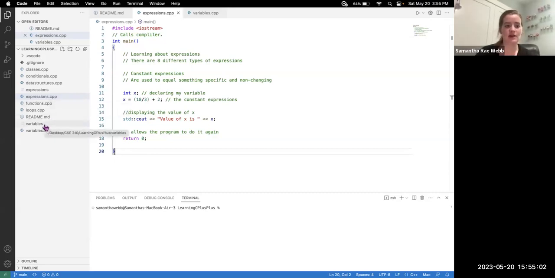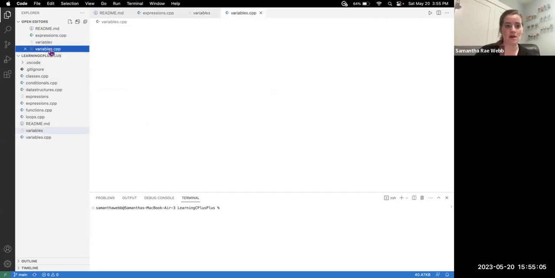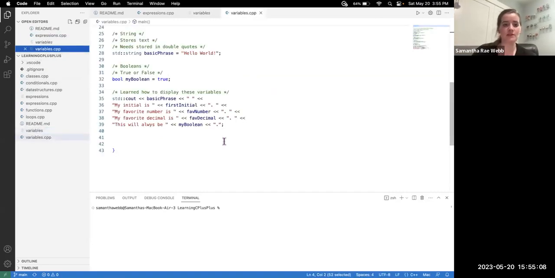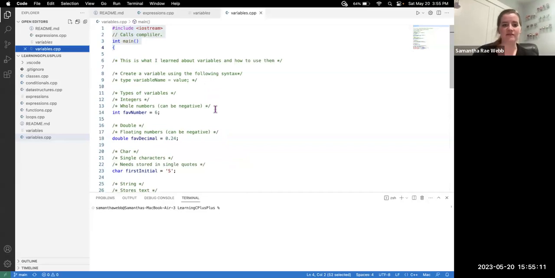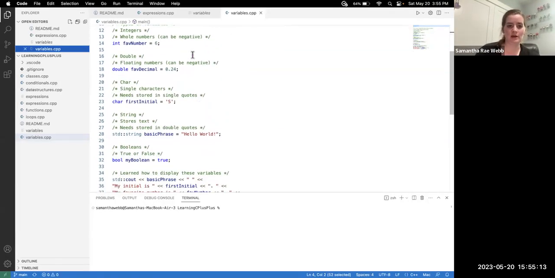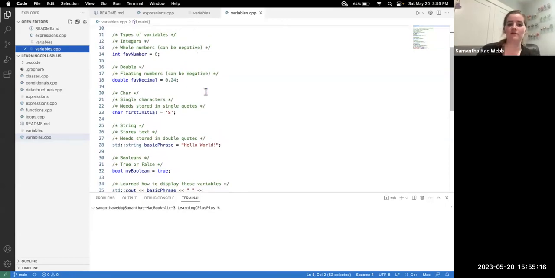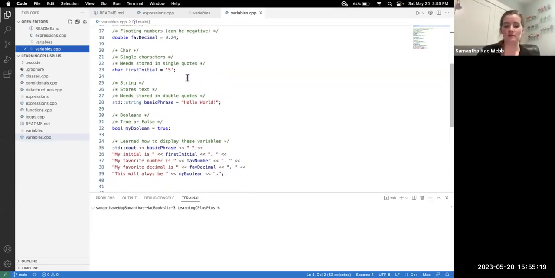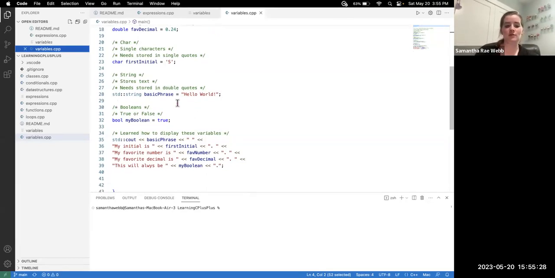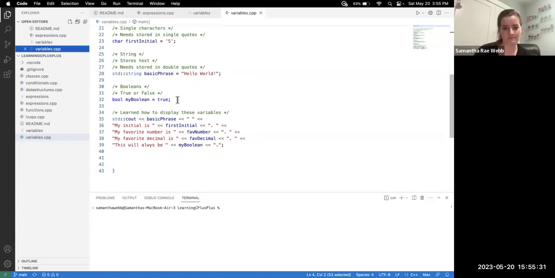So the first thing I did was just learn how to do a variable in C++. I've learned that there are about 5 different types, and I used them right here. You can do integers, floats, chars, which is just basically one letter, then learning how to do a string, and of course a Boolean. I tried out all of these, and then I have it listed down here. This is what is going to print all of this out. It's like my print statement.